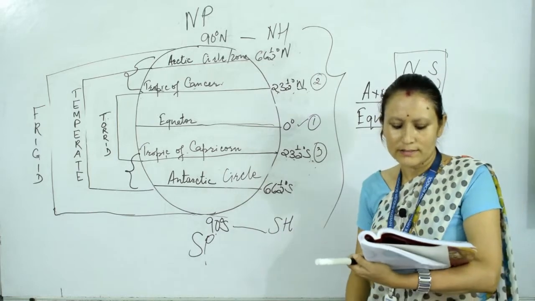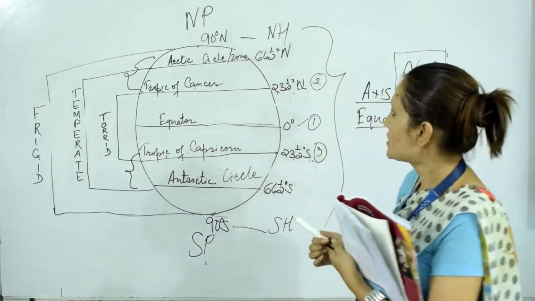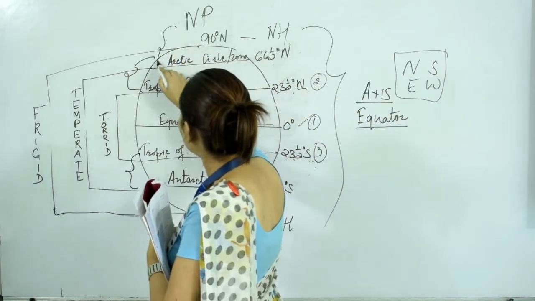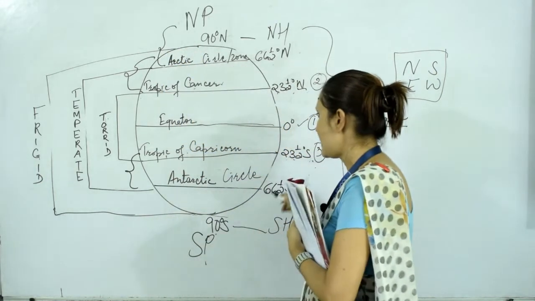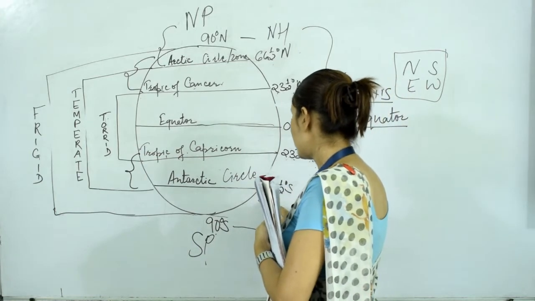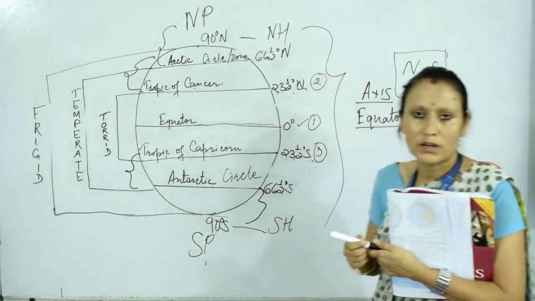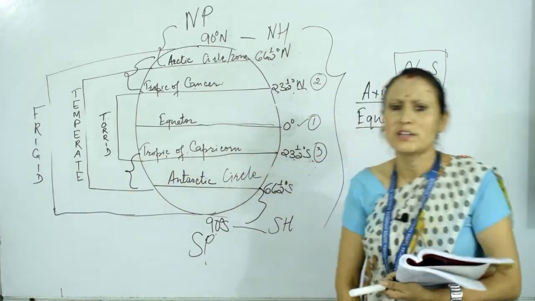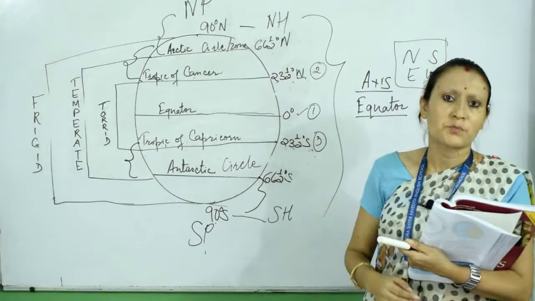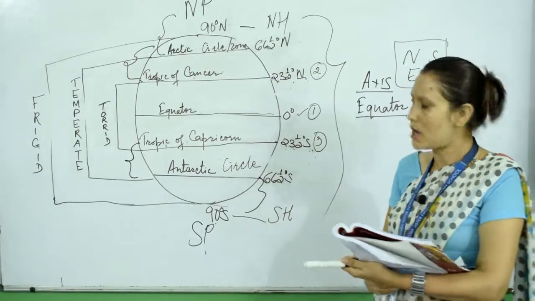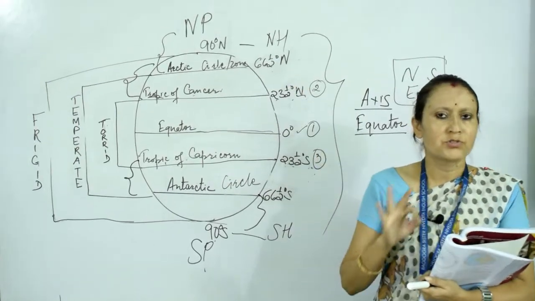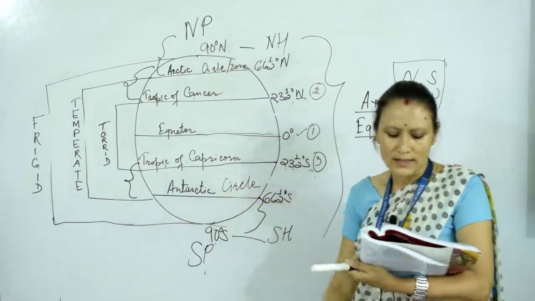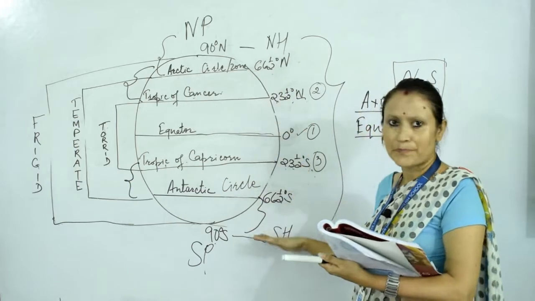And the last one is the frigid zones. Frigid zones are those areas situated from the 90° North Pole to the Arctic Circle, and again from the Antarctic Circle to the South Pole. Understood? So these are the frigid zones where we experience very severe cold climates throughout the year, the polar climate. So that's how the earth is divided into 3 different heat zones: torrid, temperate and frigid zones. Clear this one?